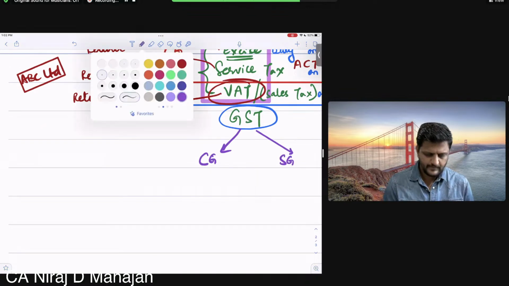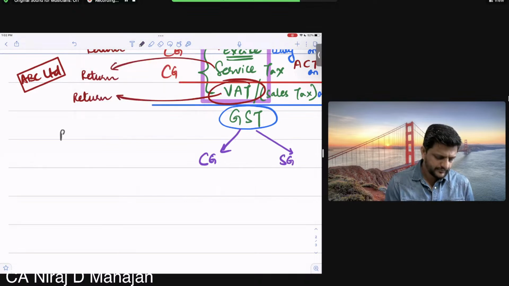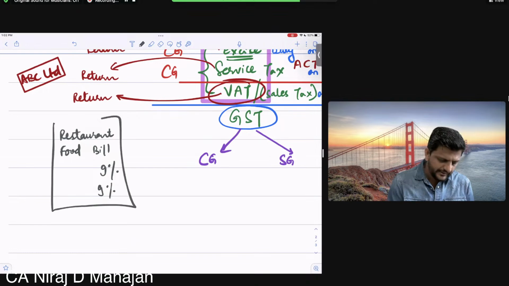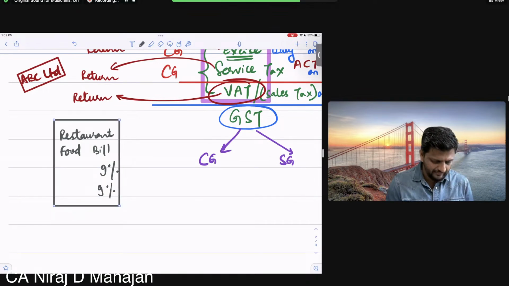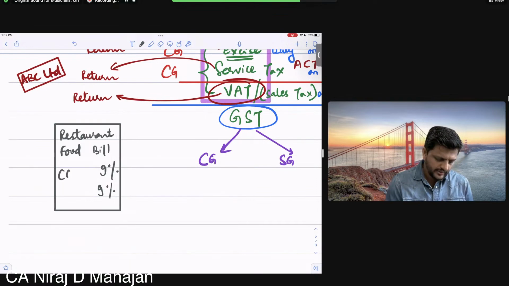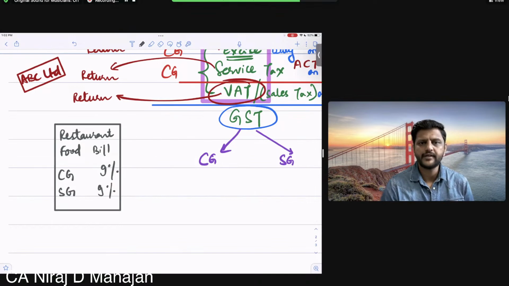Okay? When you go to a restaurant and you get your food bill, you might have noticed something like, let us say 9% separate and 9% separate. So at that invoice itself, at that collection moment itself, what is happening? We are collecting for the central government as well as for the state government. Are you getting my point, everybody?